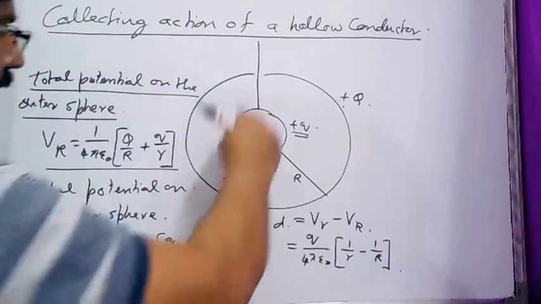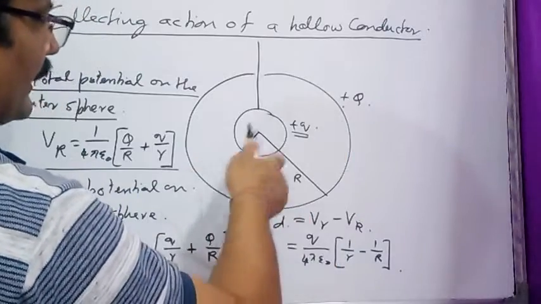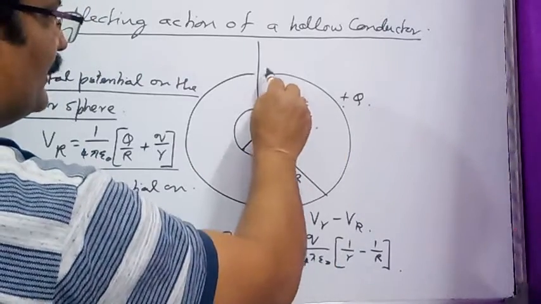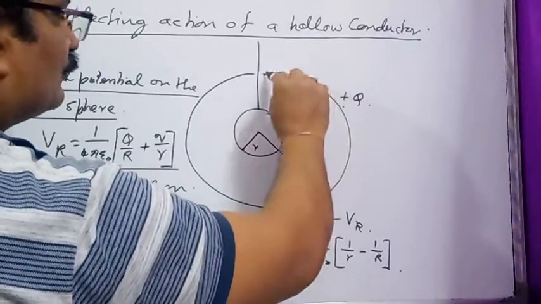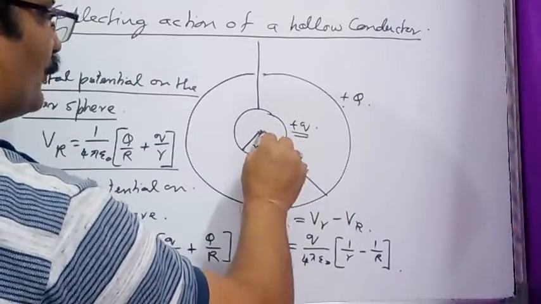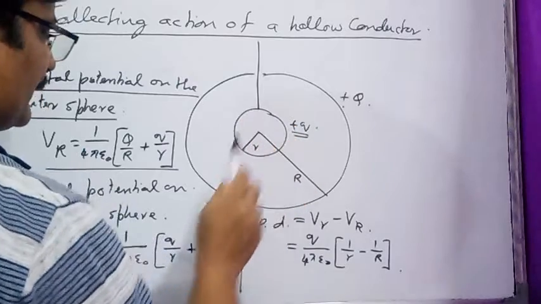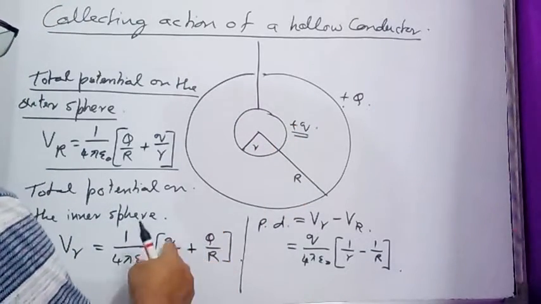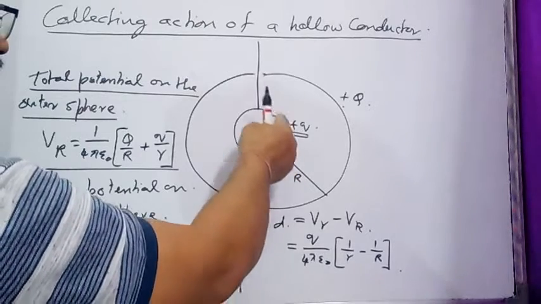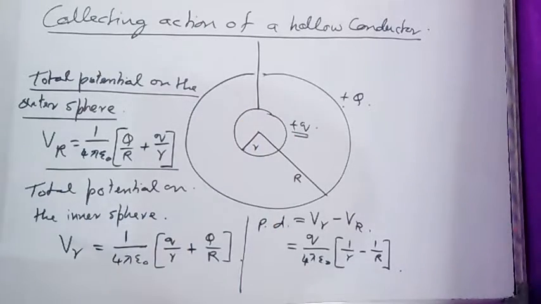As we know that inside a hollow sphere, at any point potential is going to be equal to the potential due to charge on its surface. So potential at any point of the smaller sphere is going to be 1 by 4 pi epsilon naught capital Q divided by R, and this is potential due to its own charge.